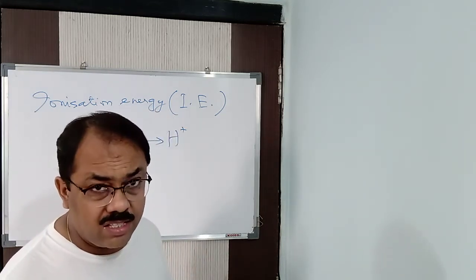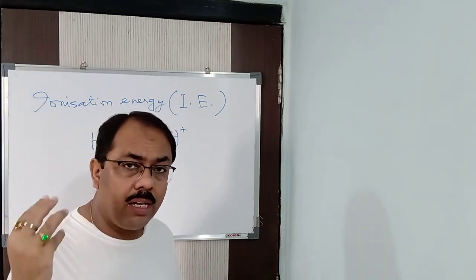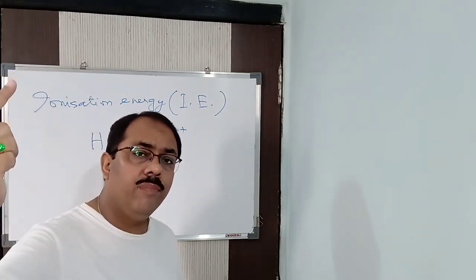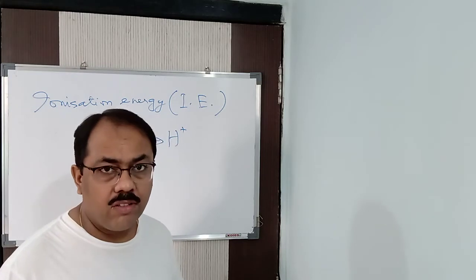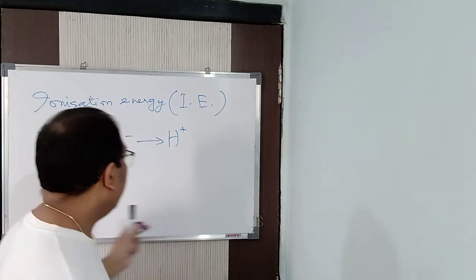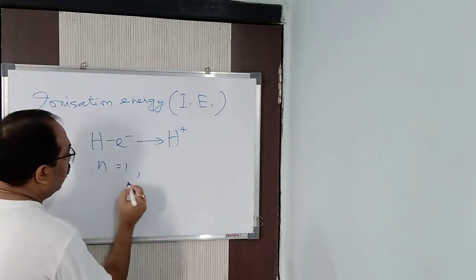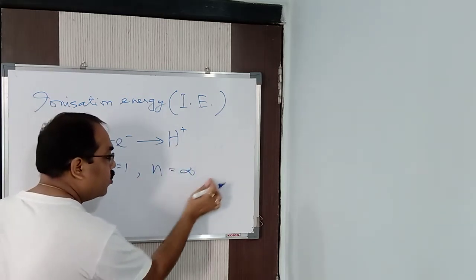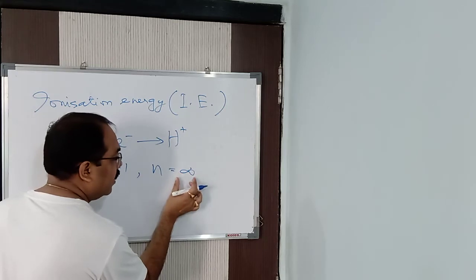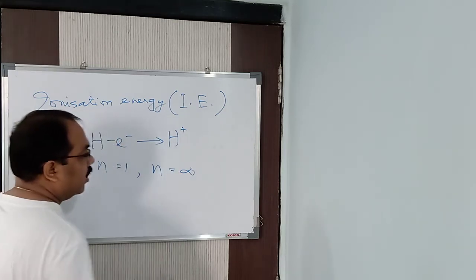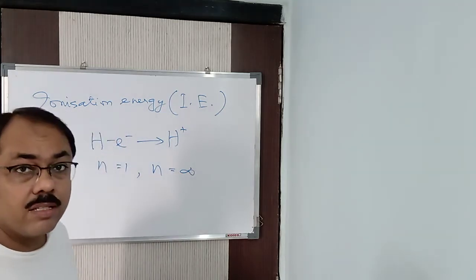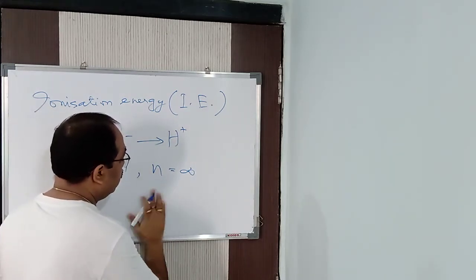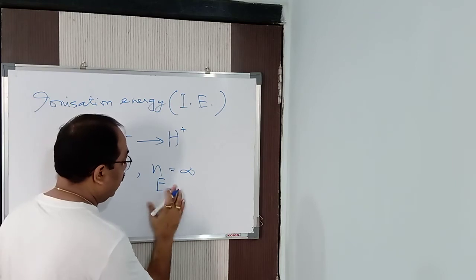In other words, ionization energy is the energy absorbed by an electron in the ground state to reach the infinite level. Listen carefully. Ground state means n is equal to how much? 1. To reach the infinite level, n is equal to infinity. Generally, the outermost shell we consider to be the infinite level, where the energy is considered to be nothing but 0.